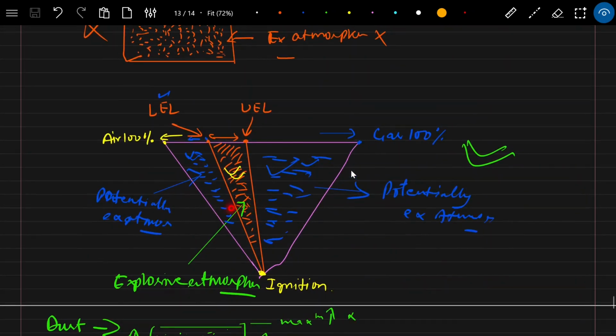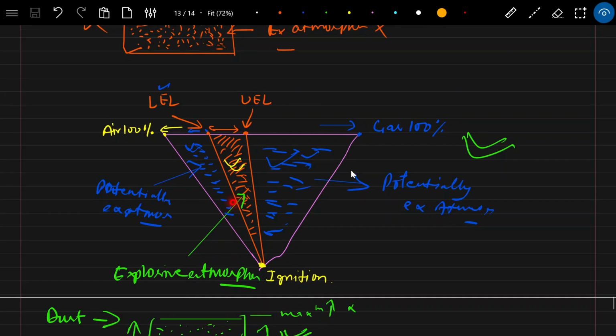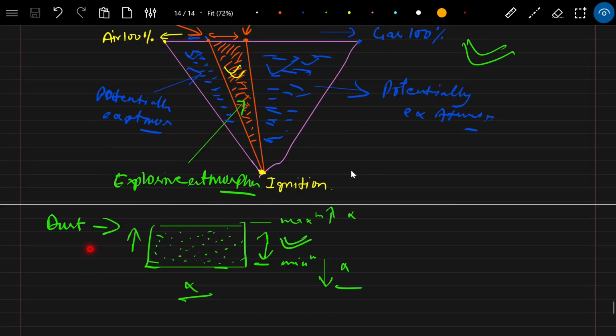This I have explained for the gas atmosphere, but it applies for dust also. In the case of dust as well, the dust is dispersed in an atmosphere. The concentration and quantity of the dust dispersed in the atmosphere should be sufficient for that atmosphere to become explosive. If it is lower than the concentration required to make that area explosive, then it is below the lower explosive limit.